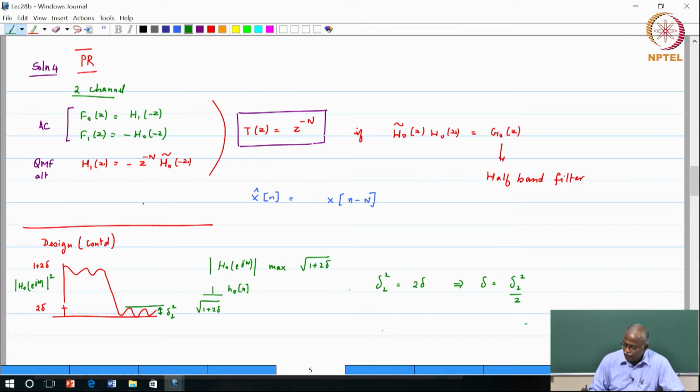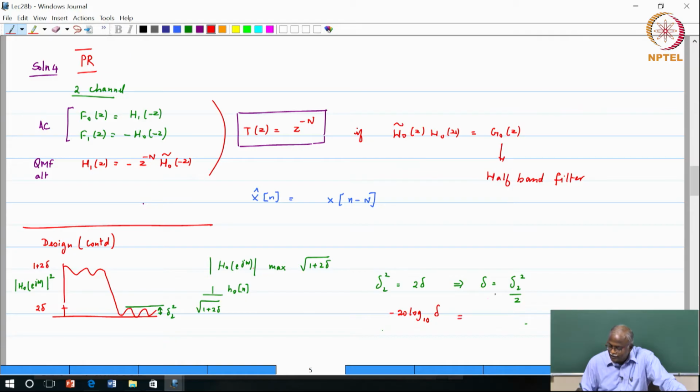Now, if I wanted to write this in dB, just so that we complete the discussion, conversion to dB of attenuation will be minus 20 log base 10 of the stop band ripple. That will be the attenuation for the half band filter.